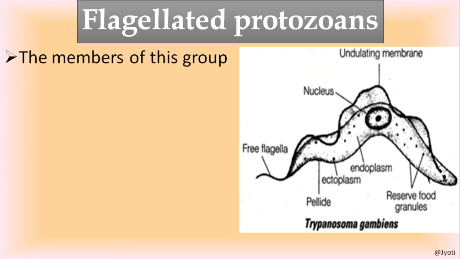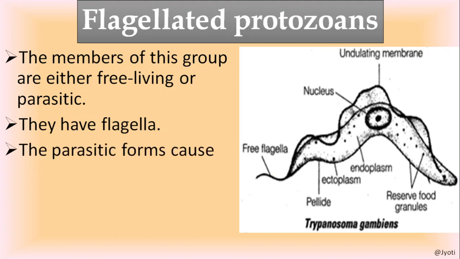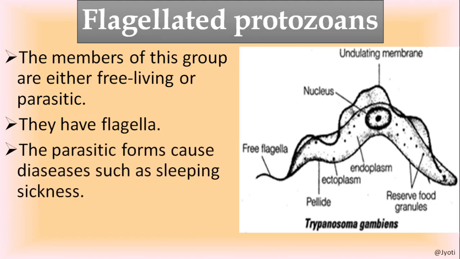Then see flagellated protozoans here in the picture. Trypanosoma gambiense is given, which causes sleeping sickness. That is called African sleeping sickness. The members of this group are either free living or parasitic. They have flagella. You can see the flagella here. And with the help of flagella, they can move from one place to another. And these parasitic forms, particularly Trypanosoma gambiense, cause disease like African sleeping sickness.